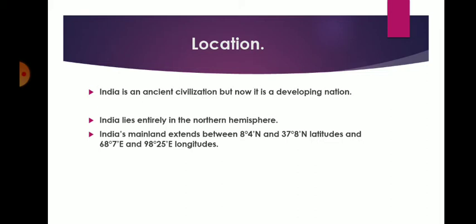So India lies between latitudes 8.4 degree north and 37.8 degree north, and longitudes 68.7 degree east to 98.25 degree east.